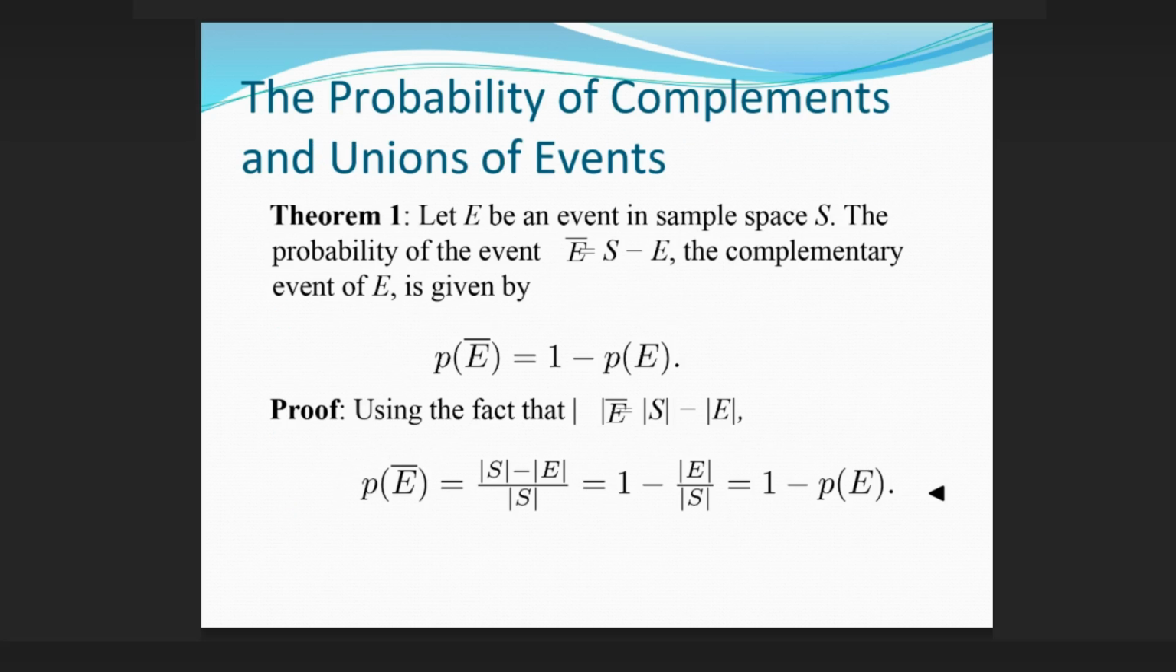The probability of complements and unions of events. Theorem 1: let E be an event in sample space S. The probability of the complementary event Ē is p(Ē) = 1 − p(E). Proof: using the fact that |Ē| = |S| − |E|, we have p(Ē) = (|S| − |E|)/|S| = 1 − |E|/|S|.